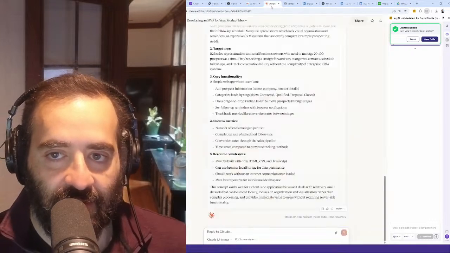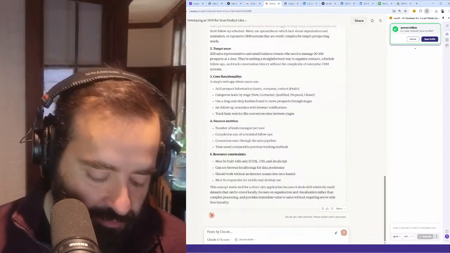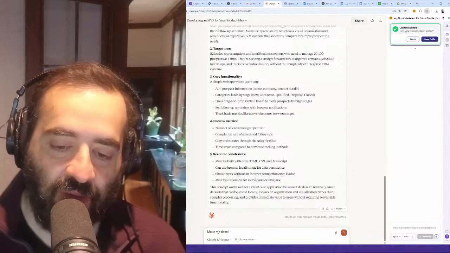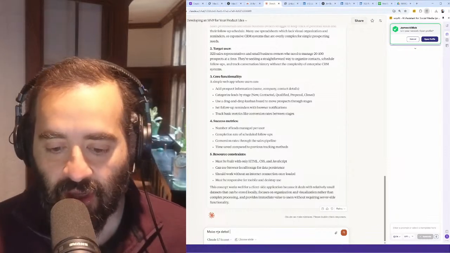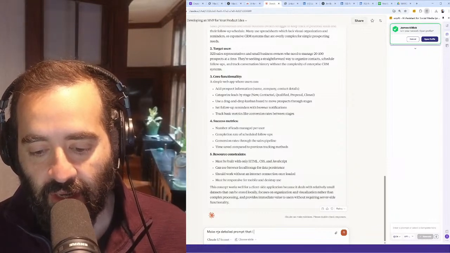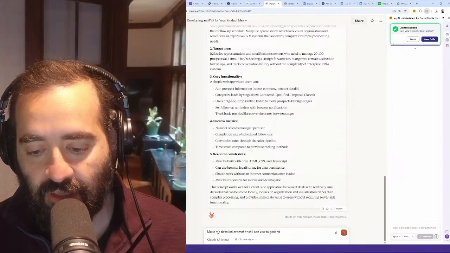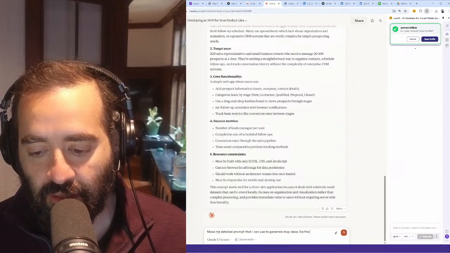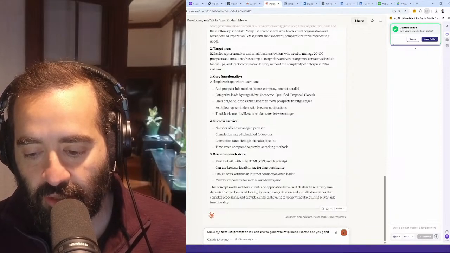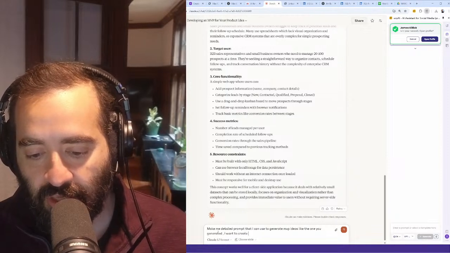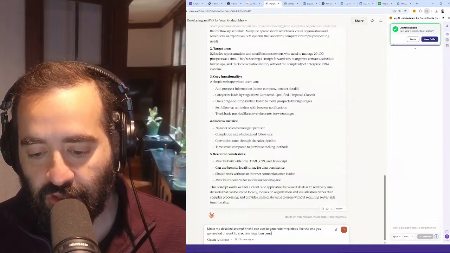So if I come up with that idea, it should come back and ask me what format I want that in? Yeah, or you can tell it when you're vibe coding what format you want it in. I'm going to say, make me a detailed prompt that I can use to generate MVP ideas like the one you generated. I want to create an MVP idea generator.